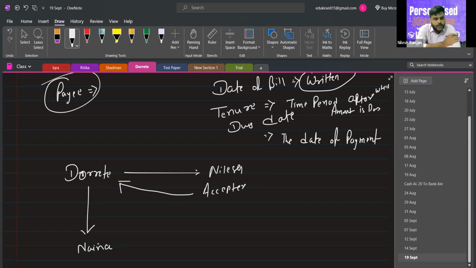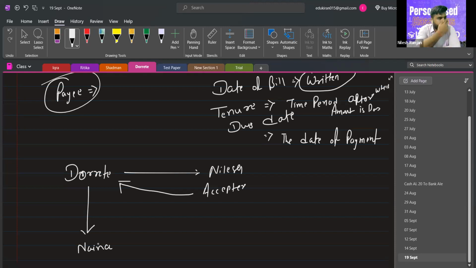Now on the due date, after 2 months, the bill time is 2 months. After 2 months, who will come to collect the money from me? Naina, because Naina has the bill now.